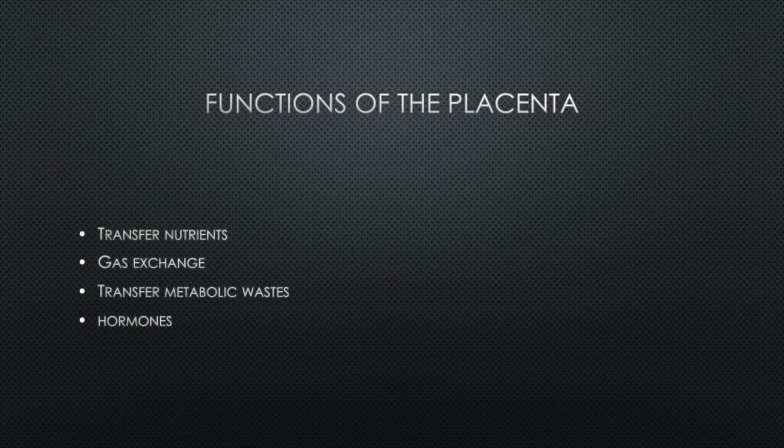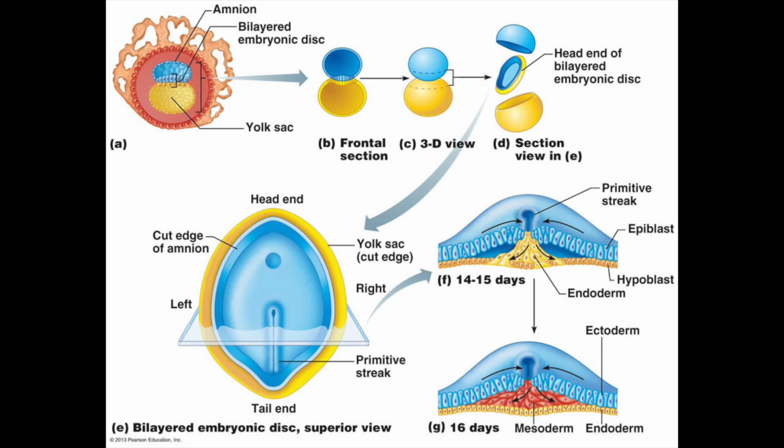The extraembryonic membranes that form during the first 2 to 3 weeks of development include the amnion, yolk sac, allantois, and chorion. Amnion is the fluid-filled sac around the developing embryo and fetus. Its function is to protect the embryo from shock or physical trauma. It prevents fusions of tissues and helps maintain a constant temperature.